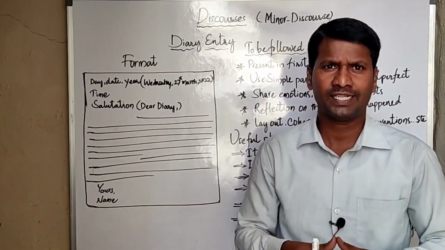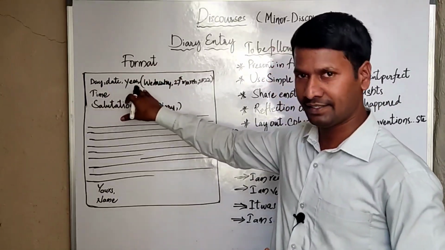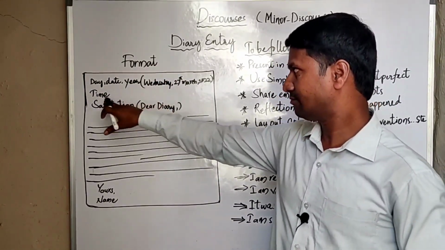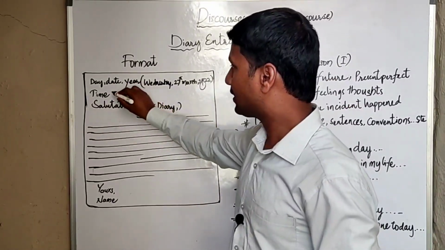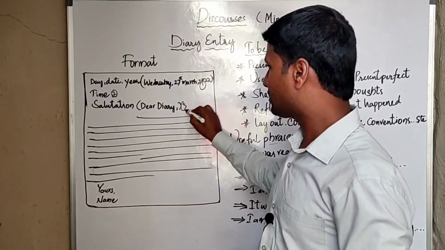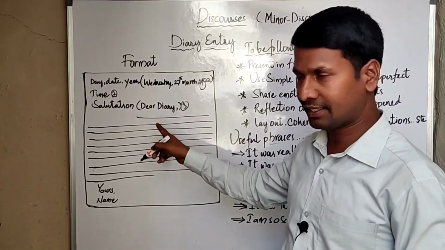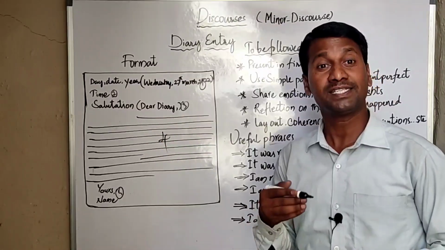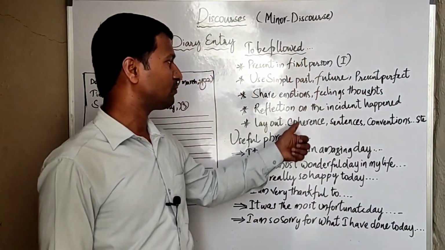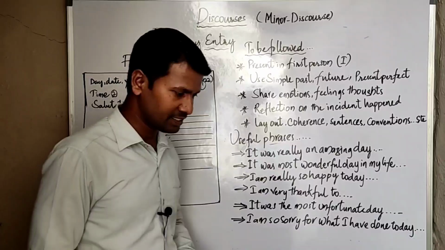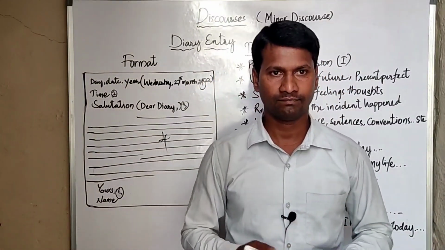Let's look briefly at what a diary entry is. A diary entry is a minor discourse. Format of the diary entry: day, date, year. This is the first point. And second point, it is time. And third, it is salutation. Fourth point, it is the body of the diary entry or the content. And fifth, it is the writer's name. You should write it at last. And when you write the diary entry, these things are to be followed, and these are the useful phrases. And I will provide you a sample of a diary entry here.